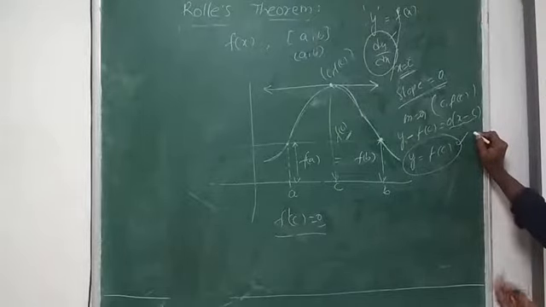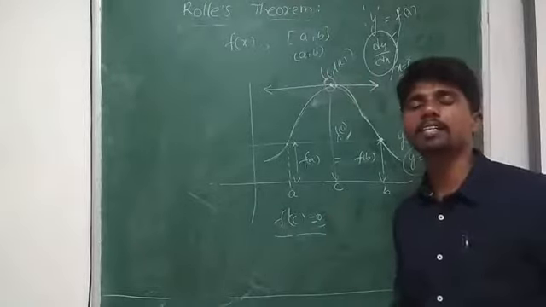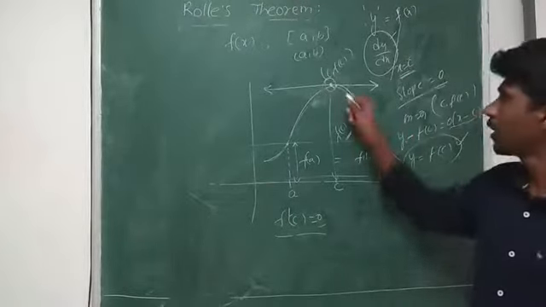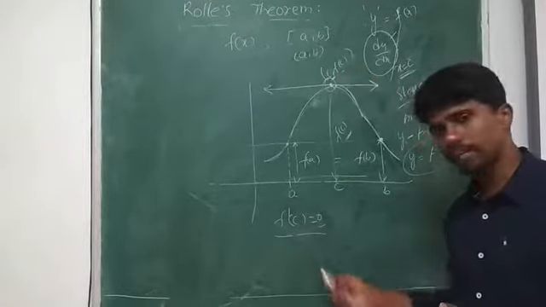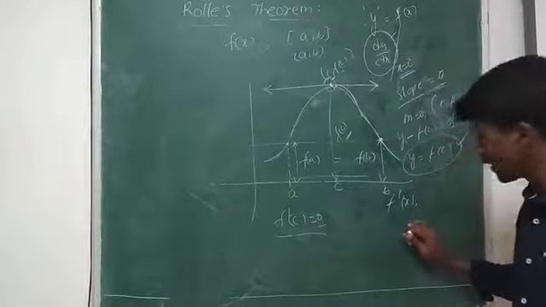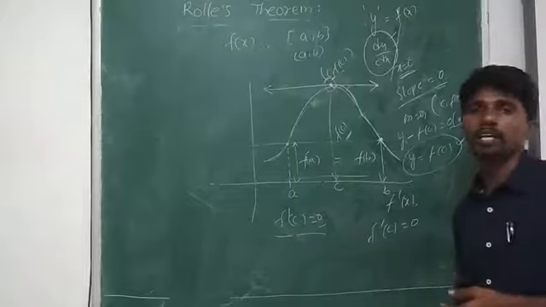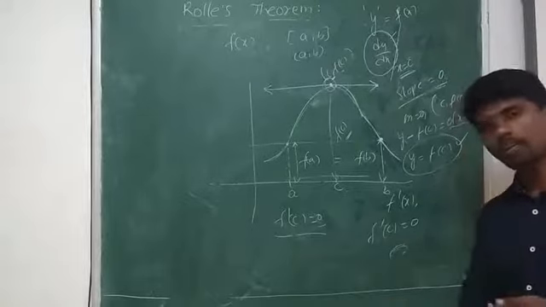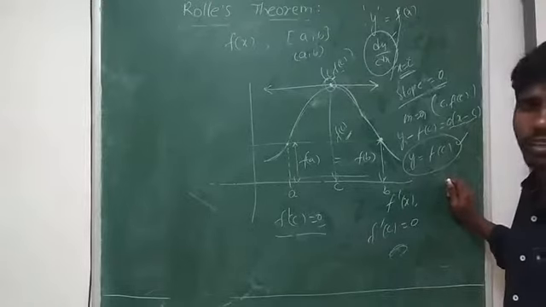So in this particular case, what have we learned? We learned to find the point where the tangent is parallel to the x-axis. That point is nothing but c comma f of c. So how do we get c? We get f dash of x first, and we make f dash of c equal to 0. That means in place of x, I substitute c and make it equal to 0. Then I'll find the value of c. This gives a geometrical representation of Rolle's theorem.